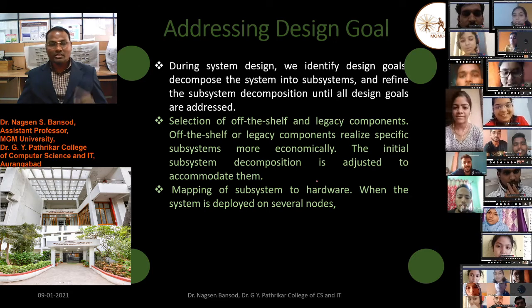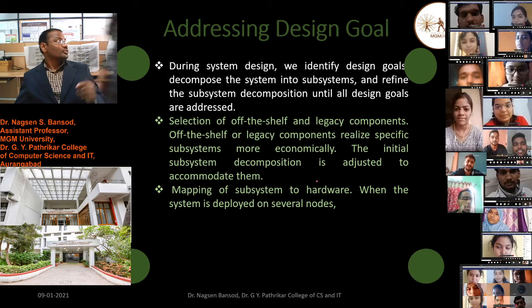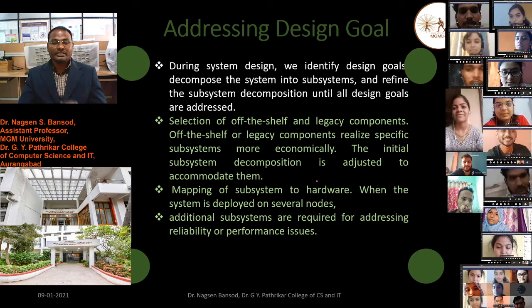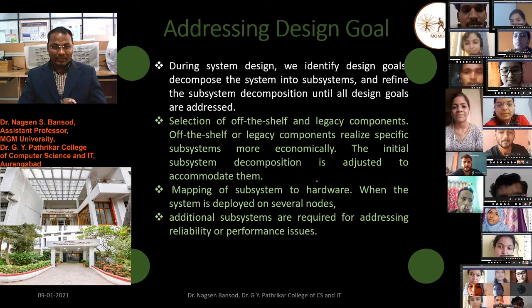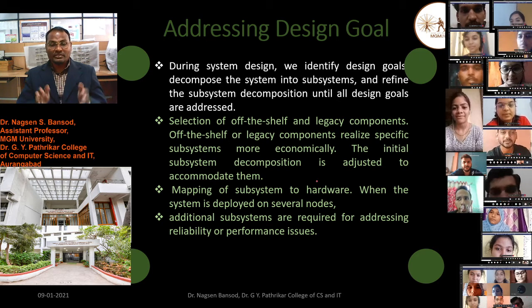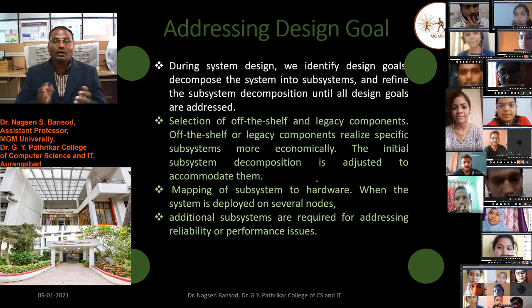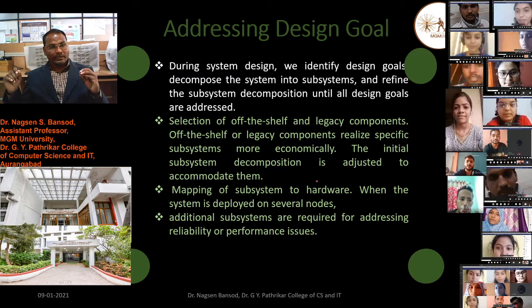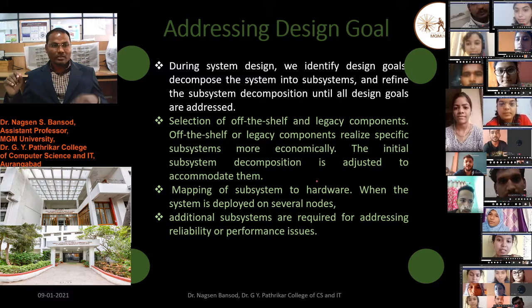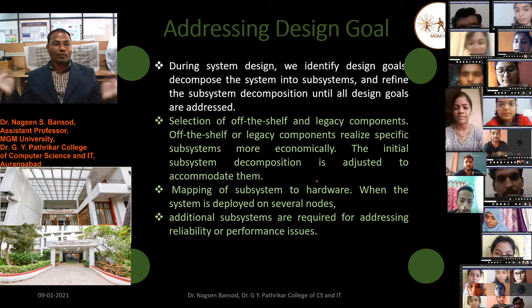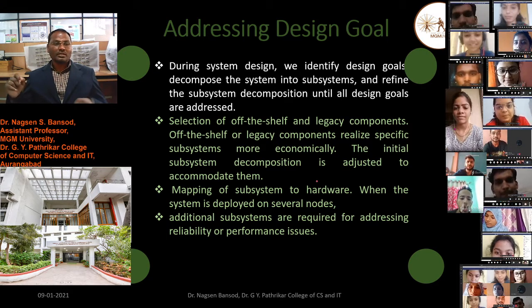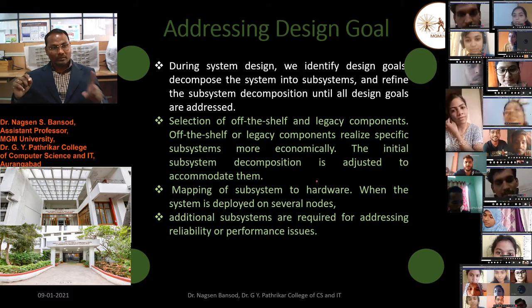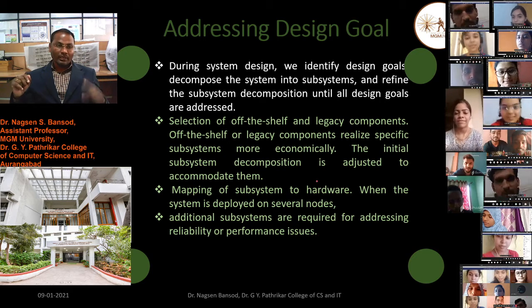When the system is deployed on several nodes, additional subsystems are required to address reliability or performance issues. Now you see, suppose we have designed a big software, and that software is installed on a system, and the system consists of various nodes, various subsystems. Then we have to keep the performance in mind, the performance of the system should not decrease.